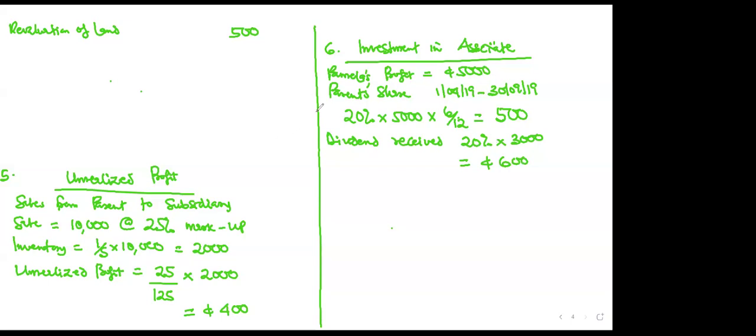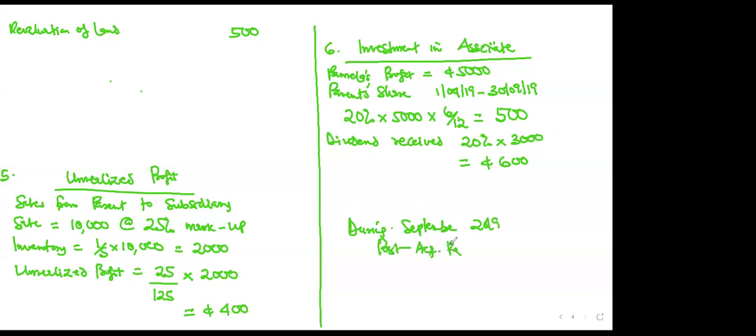Now, who can tell me why I didn't multiply this by 6 over 12? I did not multiply this by 6 over 12 because if you read the question, it says, and during September 2019, Pamela paid a dividend of 3 million. If they use the word during September 2019, it means that it is already during the post-acquisition period.